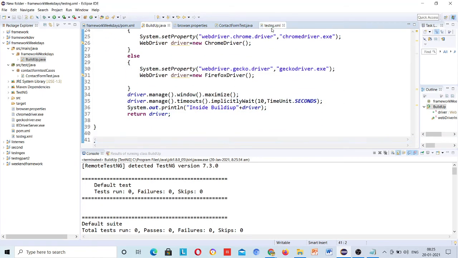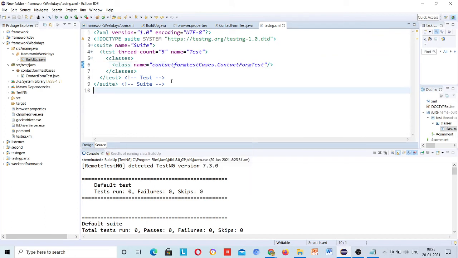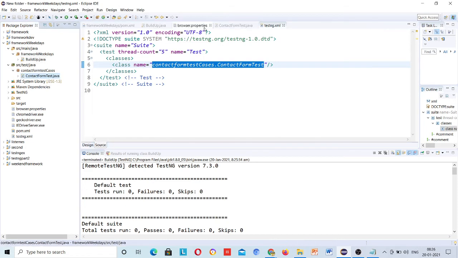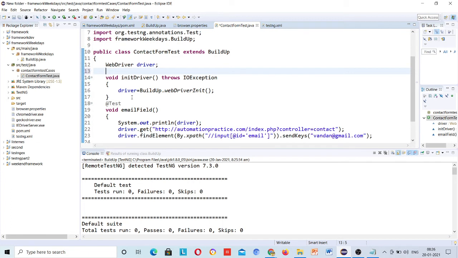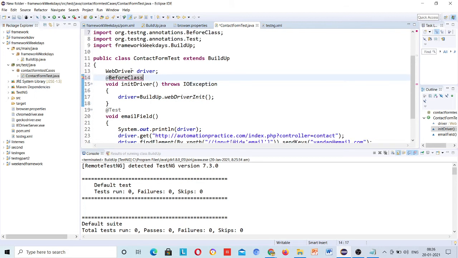Let me run for test why this is not running. This form, contact form test cases and then contact form test. This is correct, and when I go to contact form test, there is a... okay. Just use here @BeforeClass annotation. So before initializing the variable, before running this test case, this should be running, so that it will initialize the driver. Okay, and now run this one.